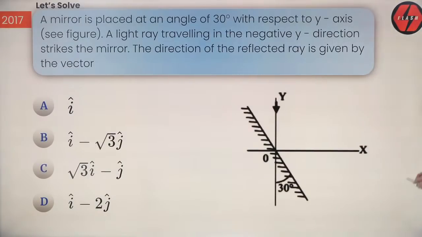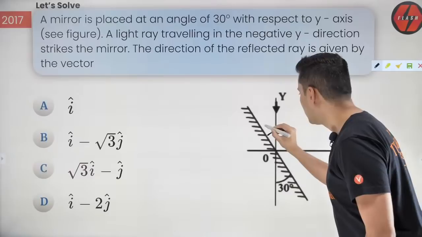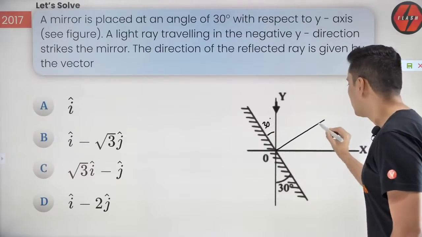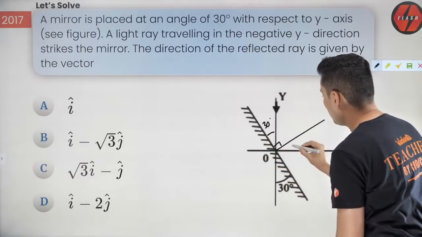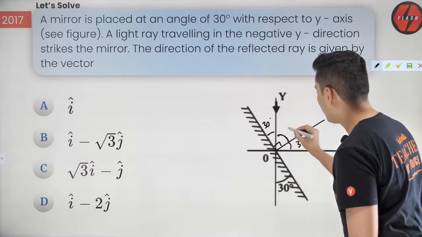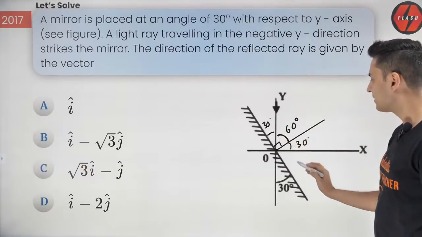Now the logic for this is, the mirror makes an angle of 30 degrees over here. So this is 30 degrees. The normal will also make 30 degrees over here, because this angle will be 60 degrees. So this is 30, this is 60, this is 30.